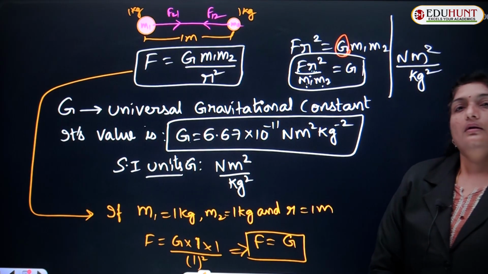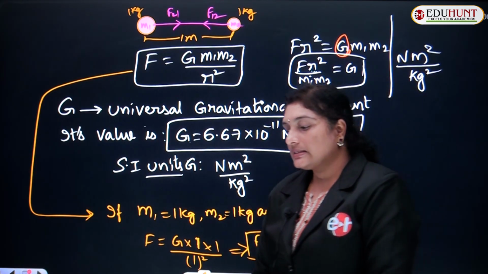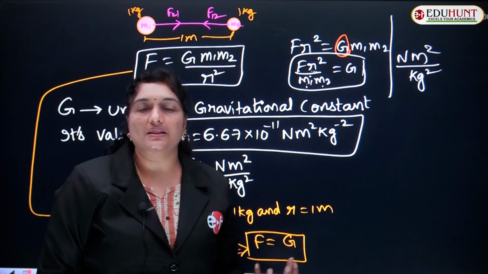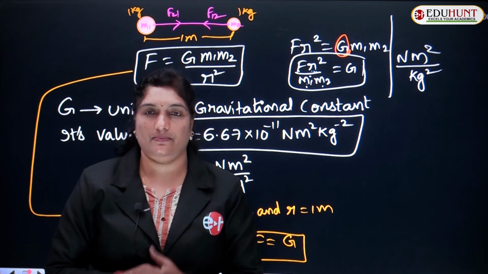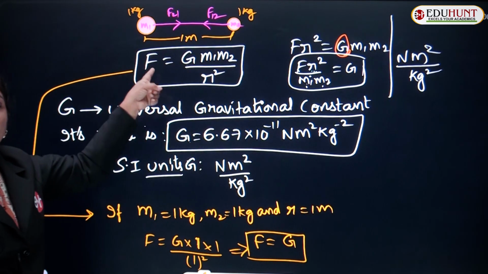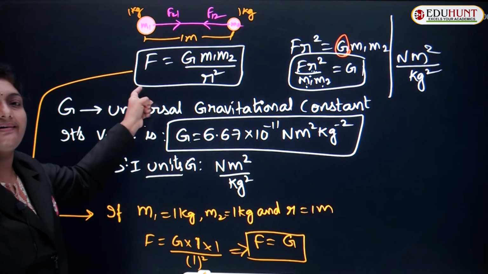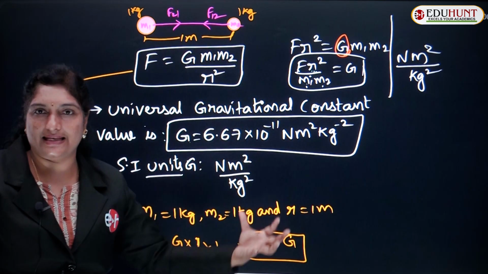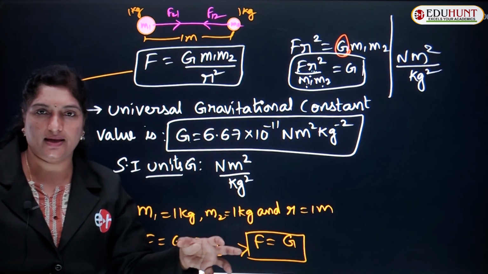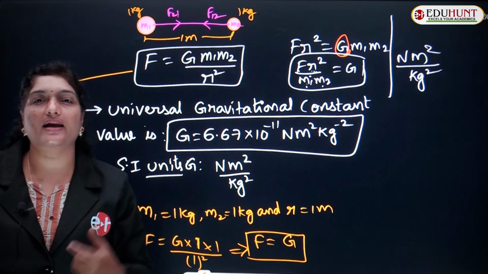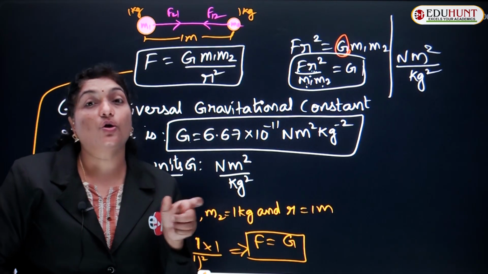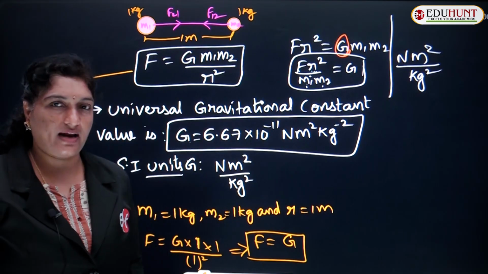Okay, children. The gravitational force on the surface of the earth itself is taken as gravity. I repeat, the force with which the earth attracts all the bodies towards itself is called the force of gravity, also called acceleration due to gravity.